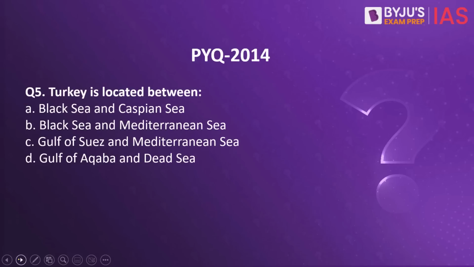Now let us take up a previous year question from Prelims paper 2014. Turkey is located between option A, Black Sea and Caspian Sea, option B, Black Sea and Mediterranean Sea, option C, Gulf of Suez and Mediterranean Sea, option D, Gulf of Aqaba and Dead Sea.